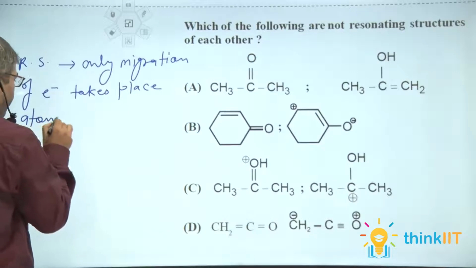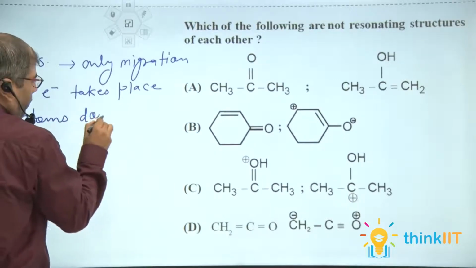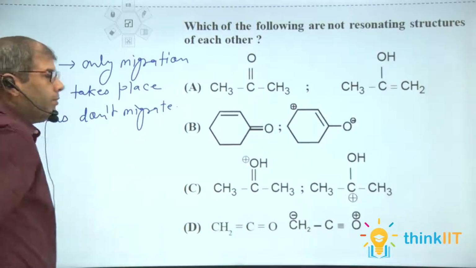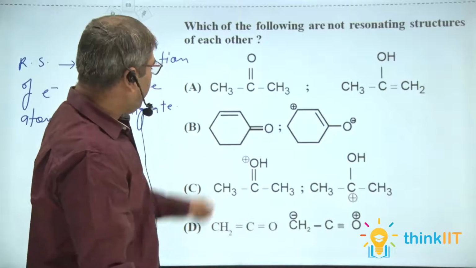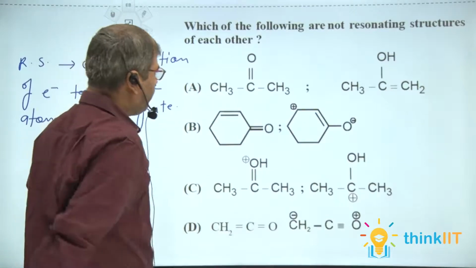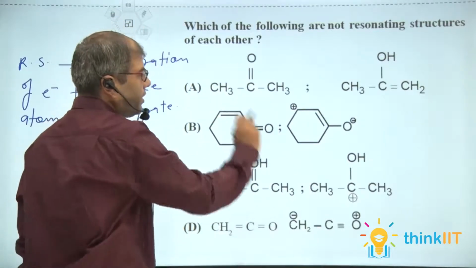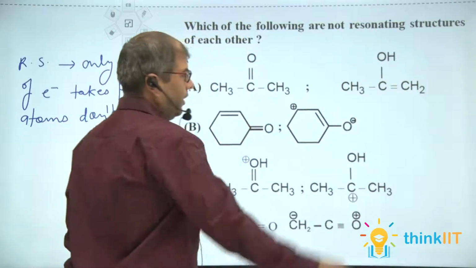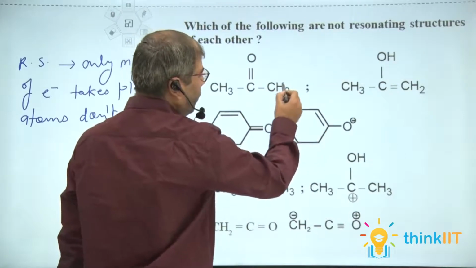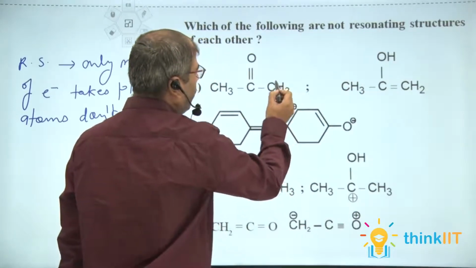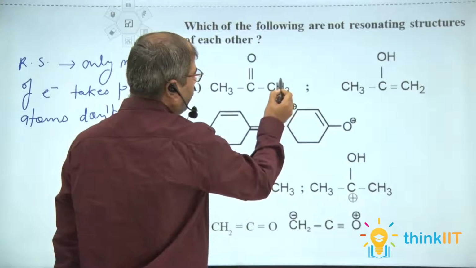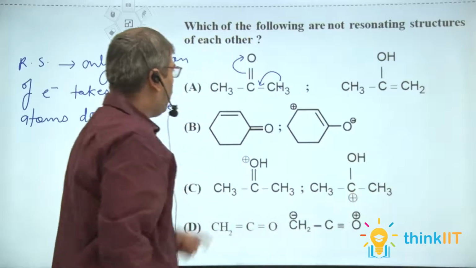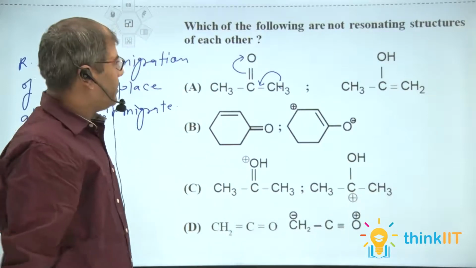Atoms don't migrate. If we see option A, acetone CH3 CO CH3 and next CH3 COH CH2, in this structure migration of an H atom takes place from CH3 to O. So option A is the correct answer.